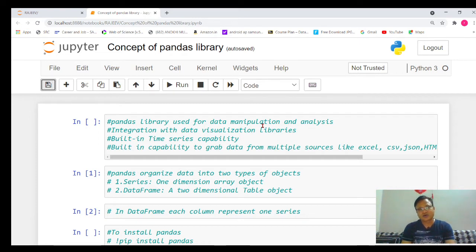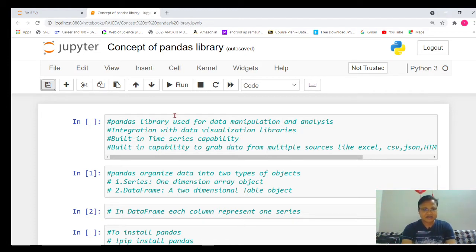So whenever we want to do some modification or manipulation in the data, we will use the pandas library. And the second important thing is analysis also. Since it's a part of analytics, we need to analyze different types of data, and while analyzing, this particular library is the most useful library.